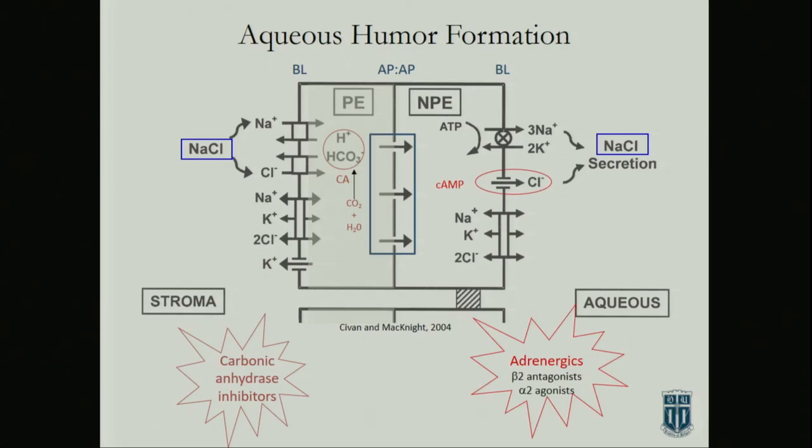And the two drug classes that we use to target this, of course, are carbonic anhydrase inhibitors. If you disable that carbonic anhydrase enzyme in the pigmented epithelium, you sort of arrest that initial step. Whereas the adrenergics, they do a couple things. One of them is to affect some of the transporters in the pigmented epithelium and the non-pigmented epithelium, but they also modify the blood flow to the tissue as well.